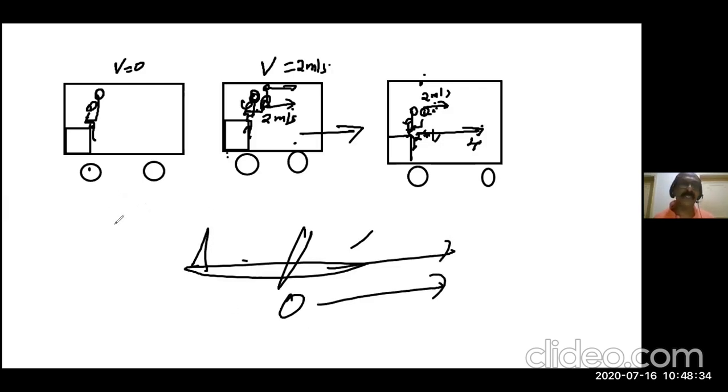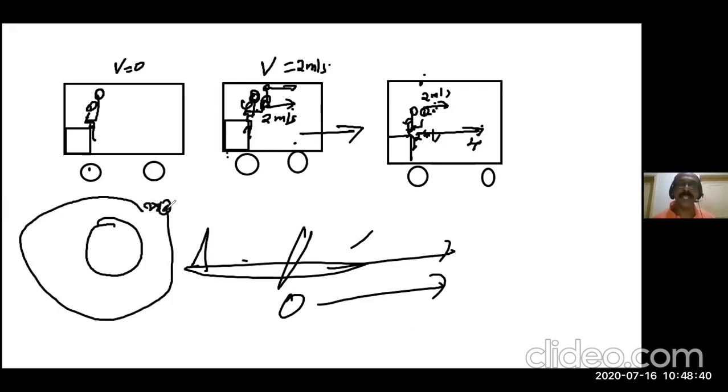Suppose this is Earth. You are traveling in a satellite all around. Suppose you want to keep something outside here. You keep it outside, that will also go around you.